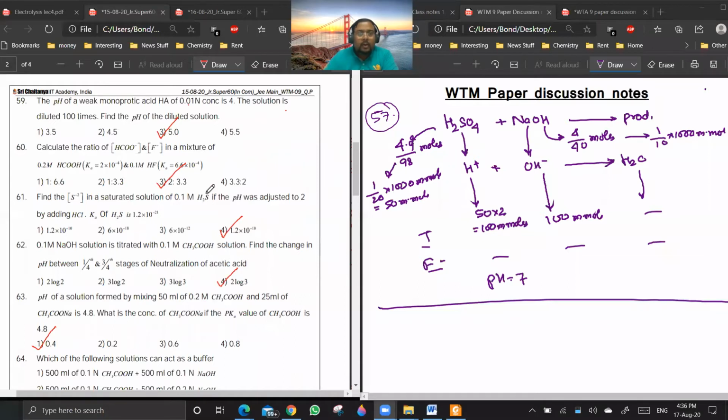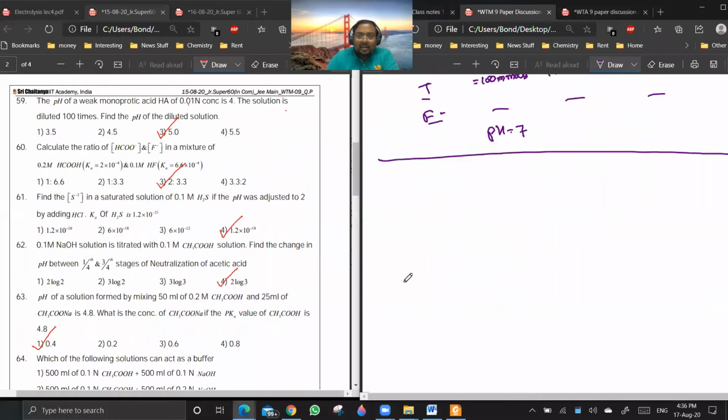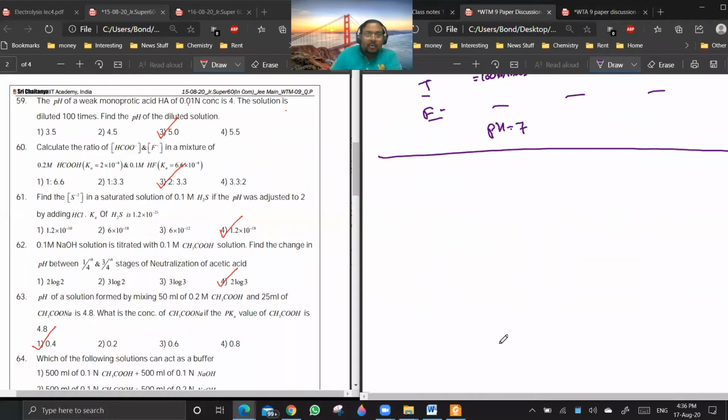59. Okay, so this question I actually gave you people to do in the doubts also. Let us see how we are going to do this question. I think in this question nothing is given about alpha and nothing is given about Ka also.